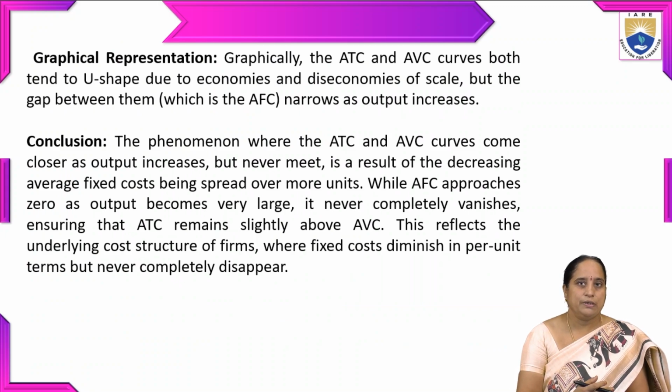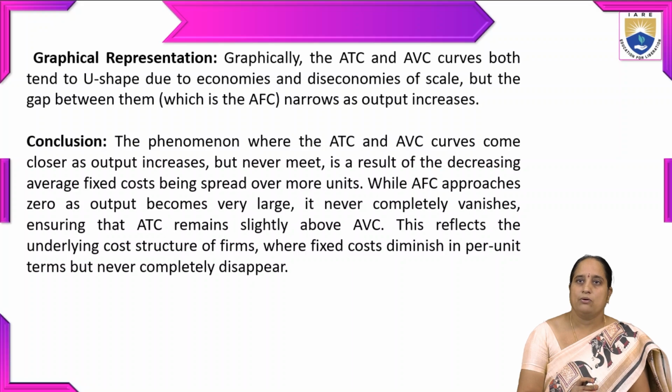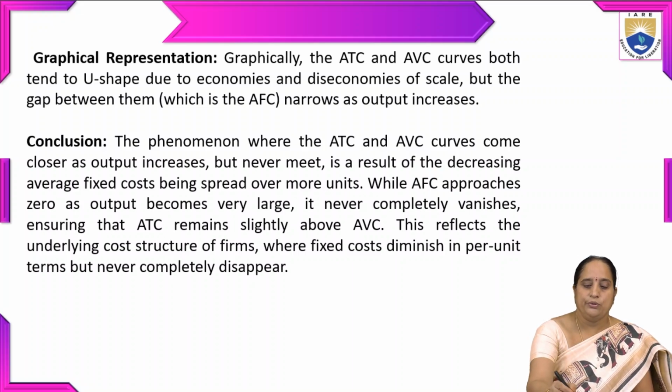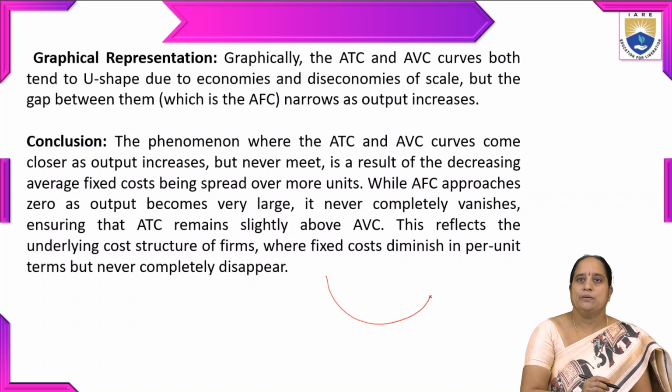Then coming to the graphical representation, graphically the average total cost and average variable cost curves both tend to be U-shaped due to economies or diseconomies of scale, but the gap between them, which is average fixed cost, narrows as output increases.